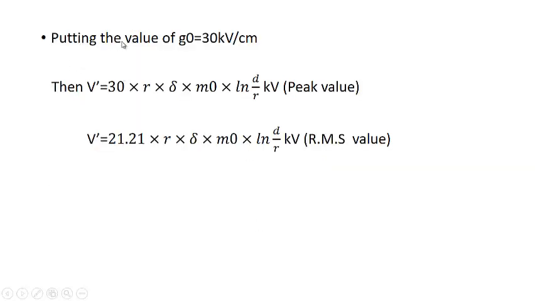So putting the value of G naught, that is 30 kilovolt per centimeter, V dash will be equal to 30, that is the value of G naught, into R delta m naught ln of d by R. It will be the peak value of the critical disruptive voltage, and the RMS value will be simply this divided by root 2. It will be 21.21 into R into delta m naught ln of d by R. This is the critical disruptive voltage value.